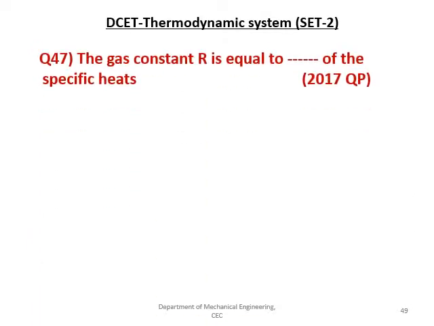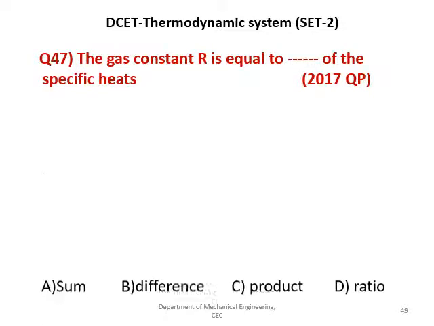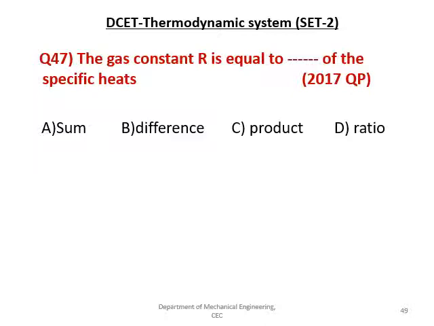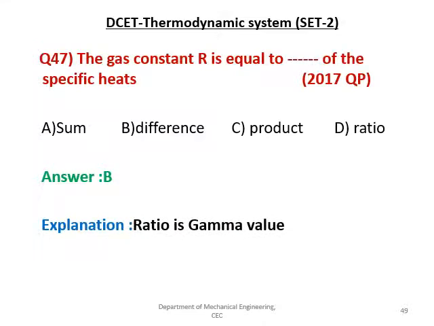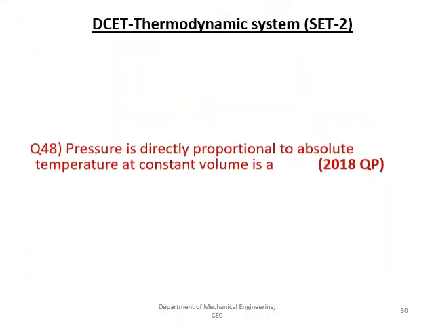The next one is, the gas constant R is equal to the dash of specific heats. The given options are sum, difference, product and ratio. The answer is B. It is nothing but the difference, right? The ratio is the gamma value.